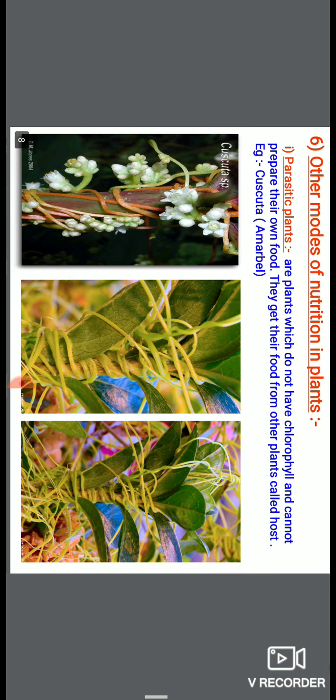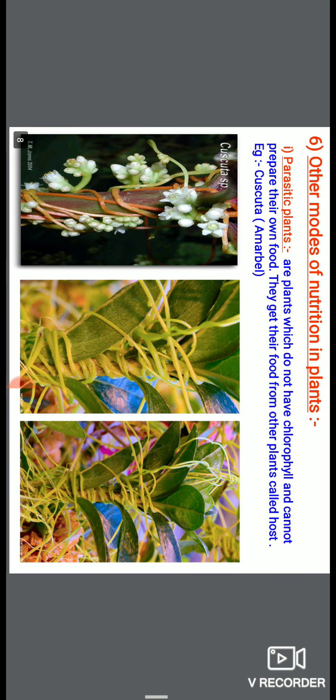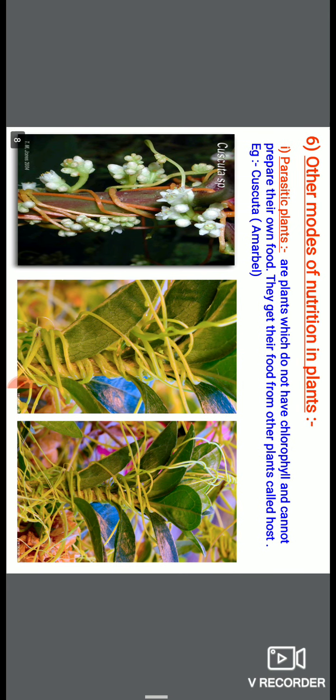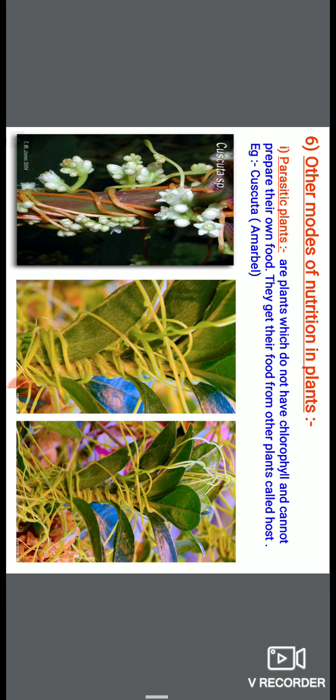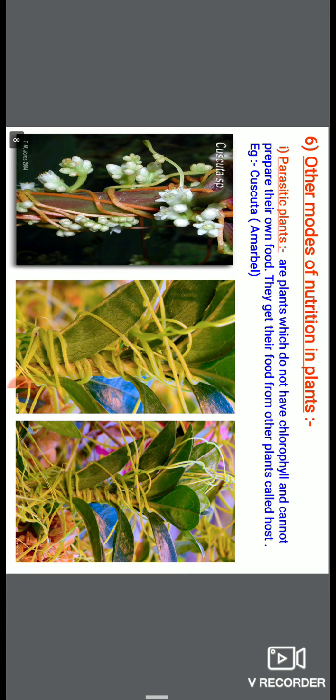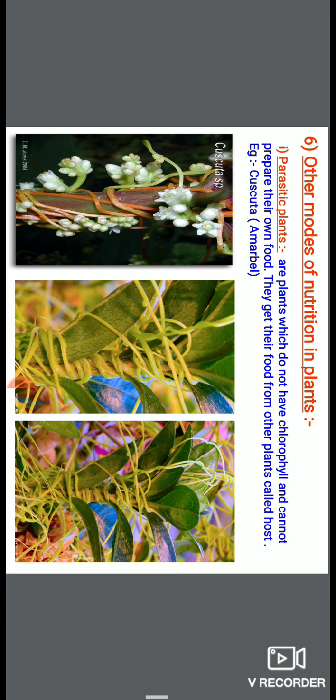So in pictures two and three, you can see this green plant inside is your host plant, from where this yellow colored plant, this thin slender yellow structure that doesn't contain the green pigment chlorophyll, takes nutrition. It is a parasitic plant.